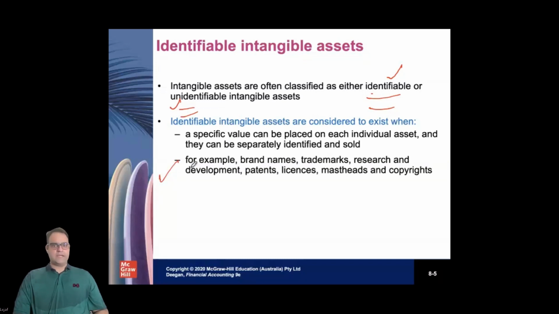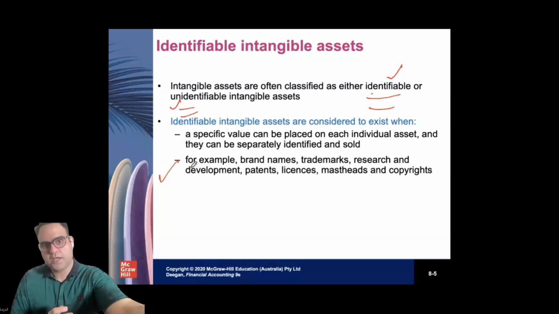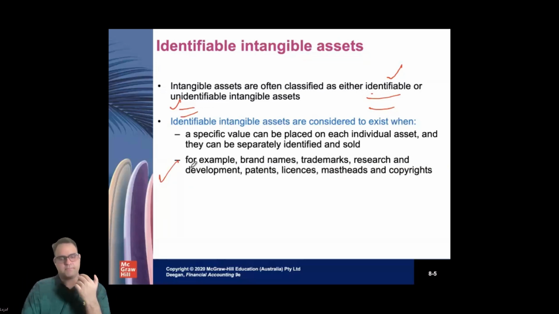Those assets which we internally generate. For example, if we internally generate goodwill, we do not recognize it as an intangible. We internally generate any other asset, and because it's internally generated and we don't know its market value unless we sell our company, we cannot identify this as our intangible asset. It is considered an unidentifiable intangible asset.